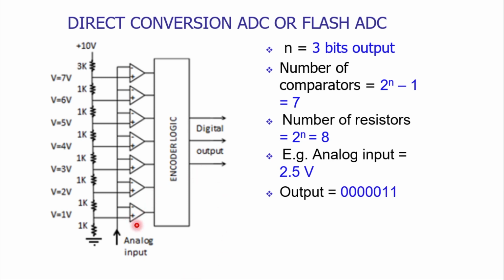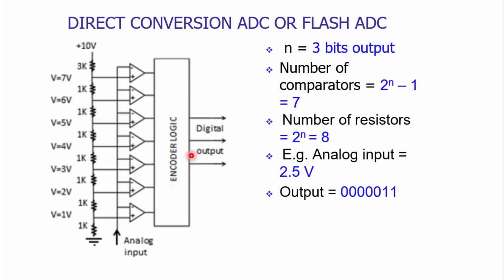So after giving the input to all the comparators, we are getting the output in this format: 0 0 0 0 0 1 1. This 1 belongs to comparator number 1, and the rest of the comparators are showing 0 output. Now, if we apply the principle of the priority encoder, we are considering the effect of this location only. The effect of the first location will not be considered.